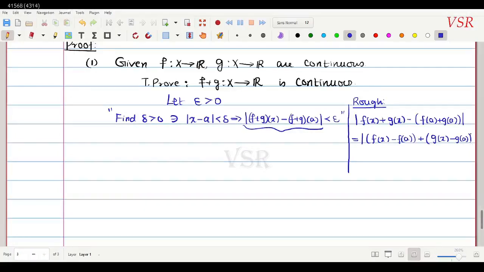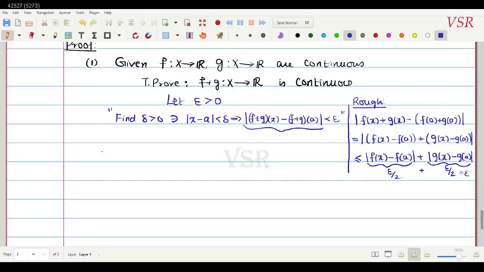And by triangular inequality I can write this is modulus of f of x minus f of a plus modulus of g of x minus g of a. அவ்வளவுதாங்க. இதை less than epsilon by 2 னு போட்டுக்கலாம், இதுவும் less than epsilon by 2 அப்படின்னு போட்டுக்கலாம் under proper condition. We can choose delta such that this is less than epsilon by 2, அதுமாதிரி this is epsilon by 2. And therefore this is equal to epsilon. இது ஐடியா. ஓகே, நான் இப்போ எழுதுற பாருங்க.